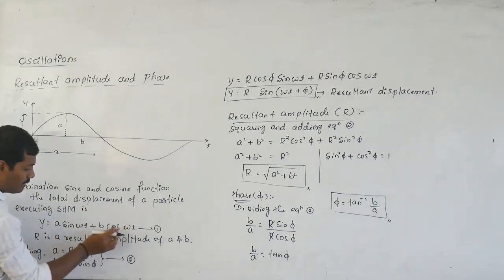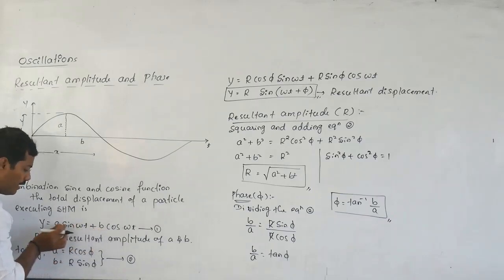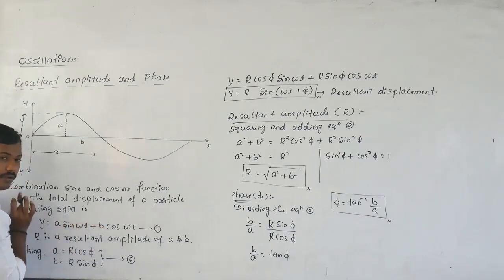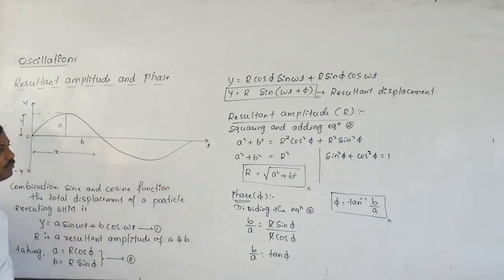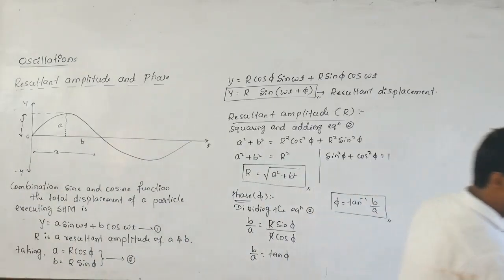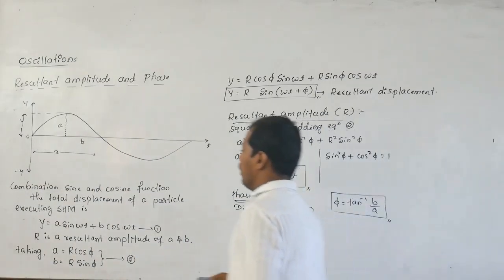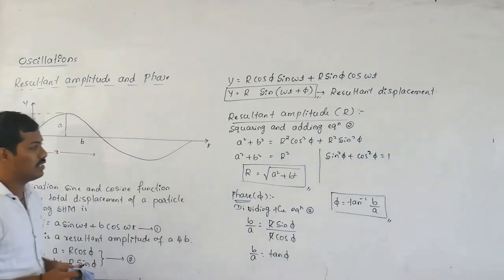Then here, the phase is tan inverse of B by A, and the amplitude is root of A square plus B square. These are the resultant amplitude and phase of the particle moving with different amplitudes. We have to remember these two equations.